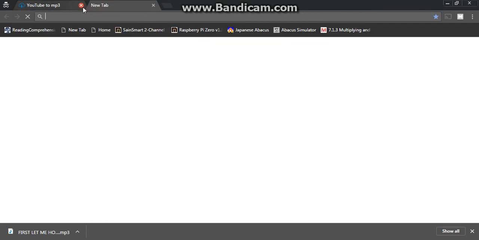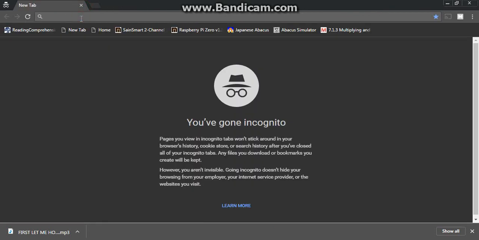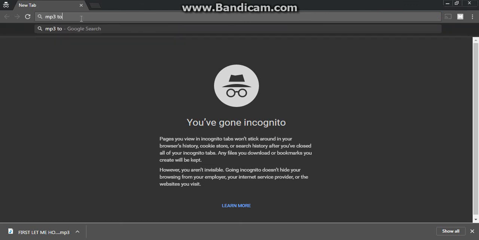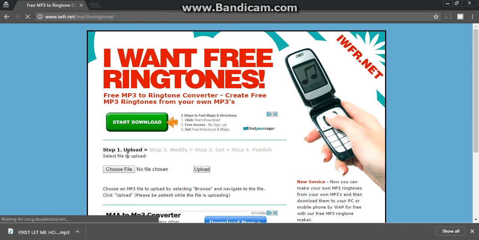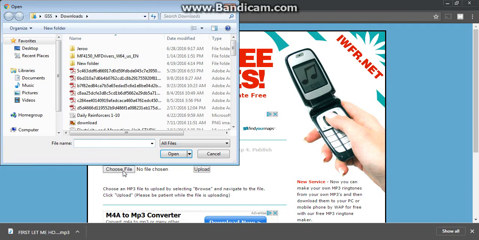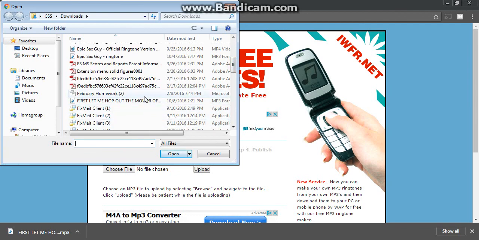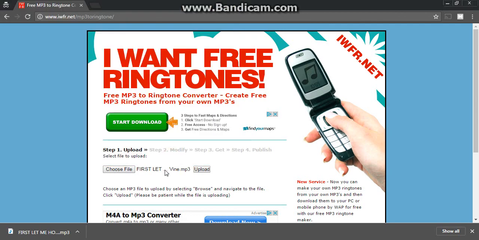Now what you want to do is you want to turn the MP3 into a ringtone. So you're going to type in MP3 to ringtone converter. As I said, I'll leave links in the description. You want to select the MP3 file you just downloaded. Now you want to click upload.